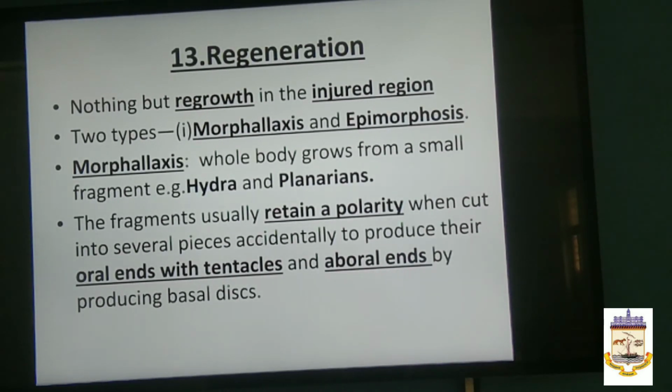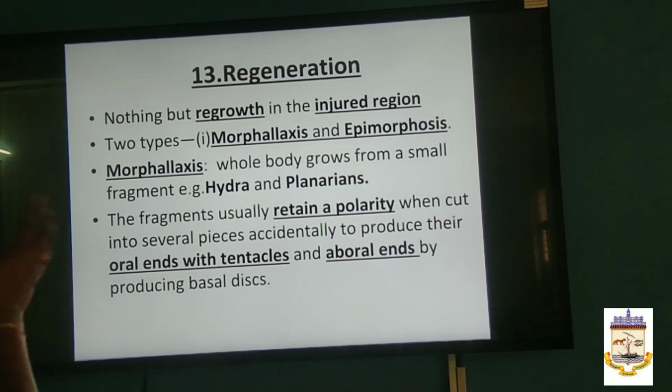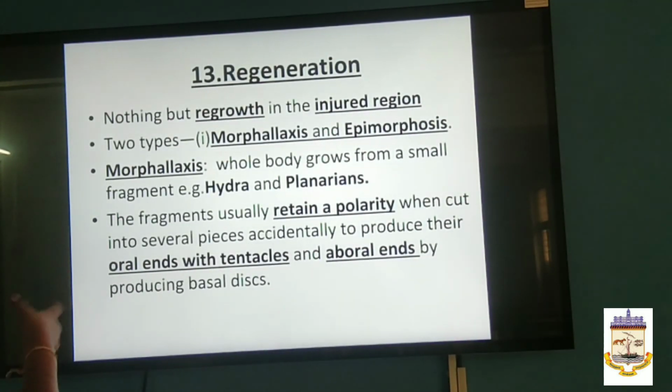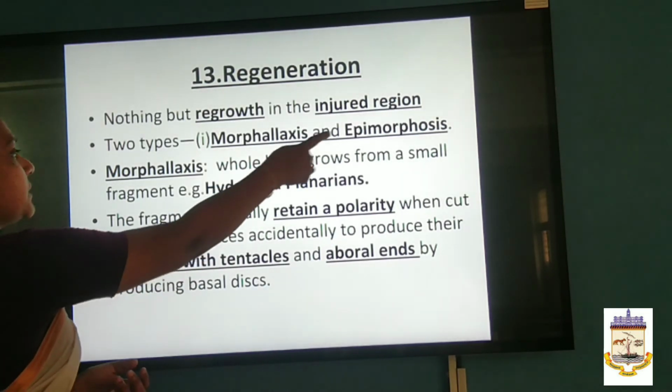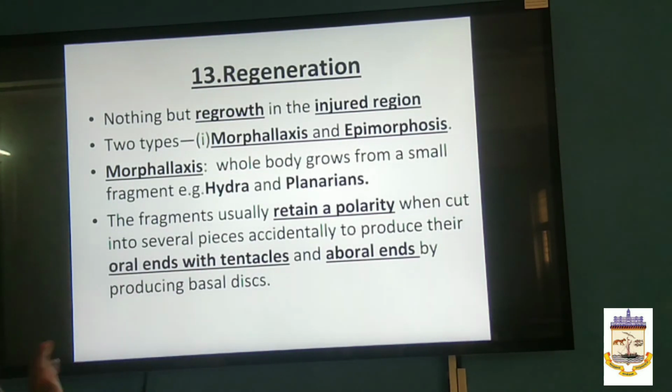And the regeneration process, regeneration, is regrowth, nothing but the regrowth in the injured region, where there is an injury in the body part. There the growth occurs. That regrowth of the injured region we call regeneration. There are two types here, morphallaxis and epimorphosis.